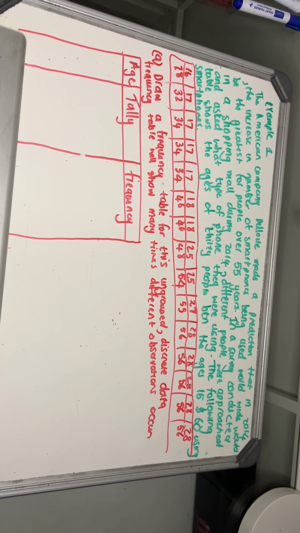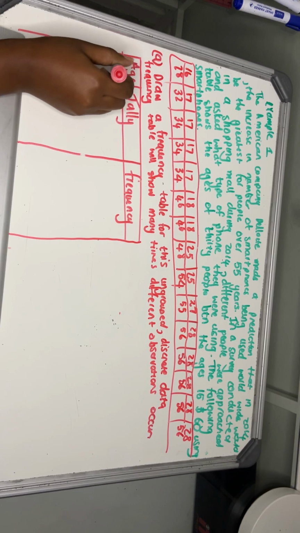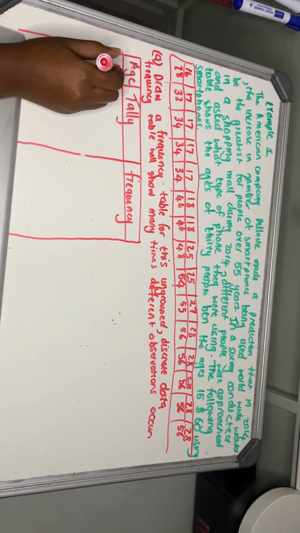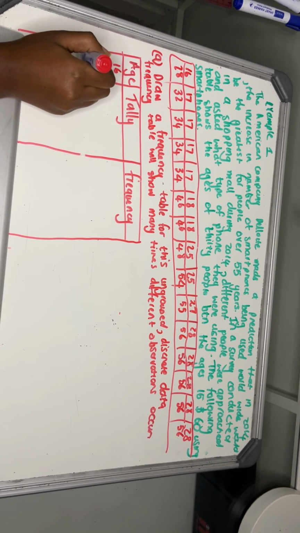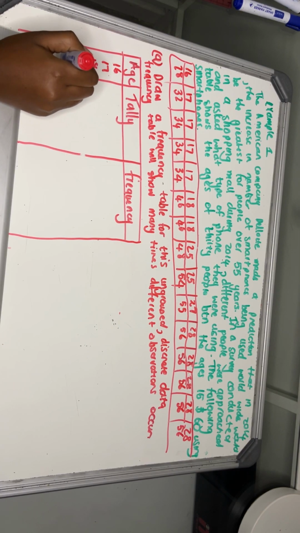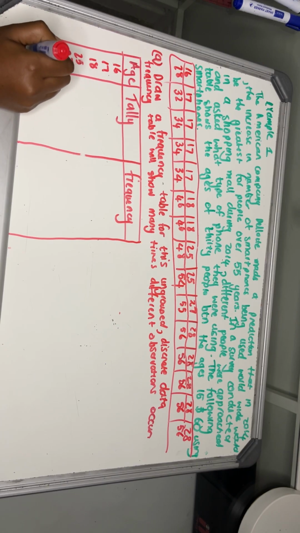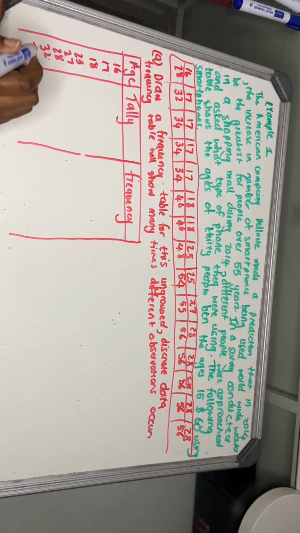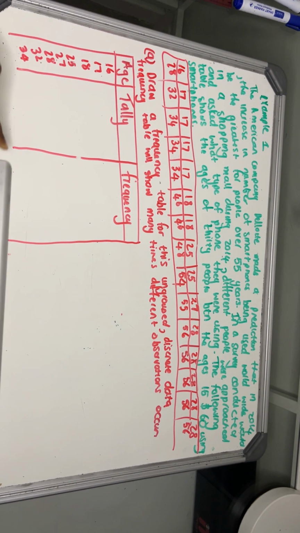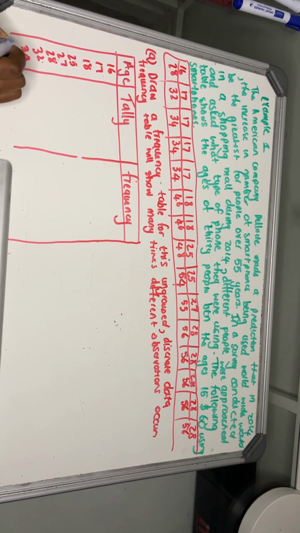So we'll start with age 16, we'll go to 17, 18, 25, 27, will I have enough space? 28, 32, 34, let's take it to the other side, 34, 46, 48.